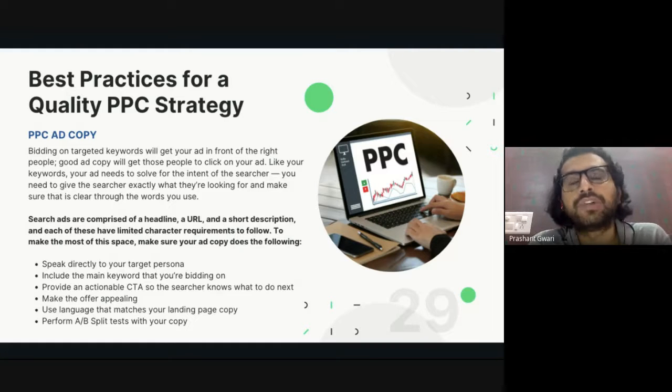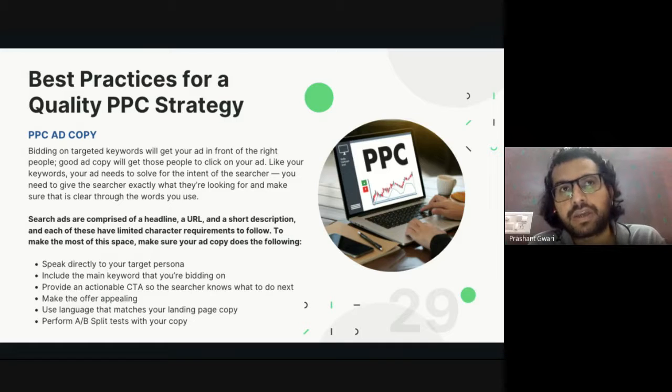And your ad copy is your headline and meta description or site extension or page URL. It can't be that you are mentioning something in your ad copy and something different on your landing page or website page. The sentence or paragraph of the keyword you are targeting in your ad copy is not available on your landing page. That will reduce your quality score and increase your bounce rate. So always add the exact ad copy on your landing page too. The exact language, exact sentences on your landing page. The content should be similar.